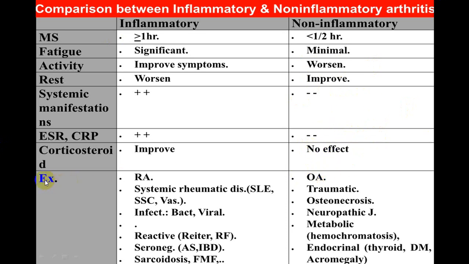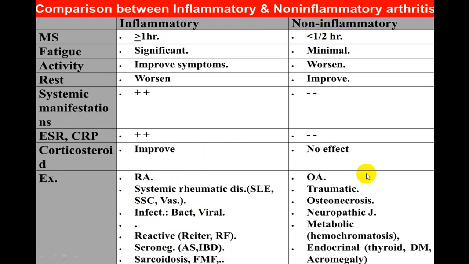And what are the examples of inflammatory variety? Classical example is rheumatoid arthritis, SLE, scleroderma, vasculitis, pyogenic, reactive arthritis, the seronegative group, that is ankylosing spondylitis, inflammatory bowel disorders, sarcoidosis, etc. These are all that group, but the most common is RA.